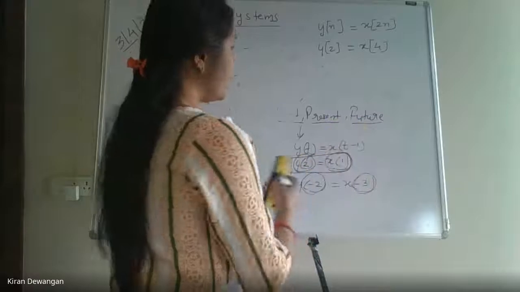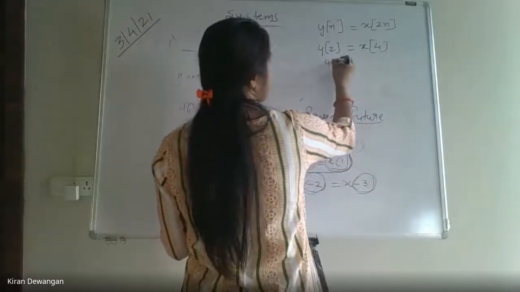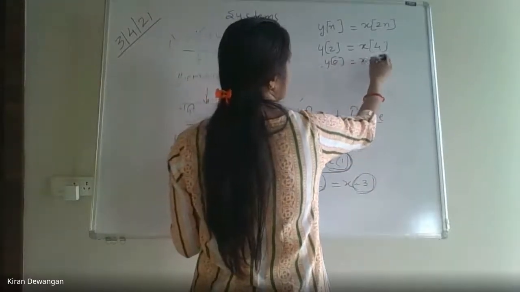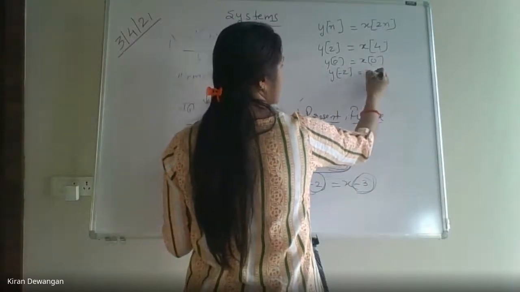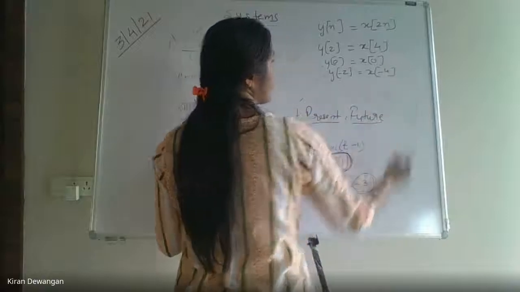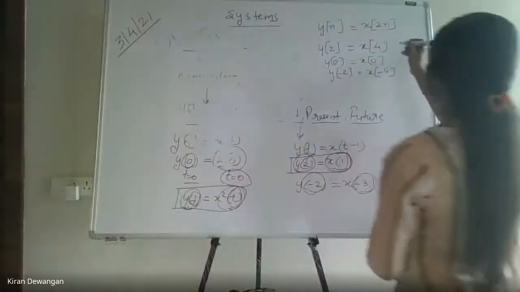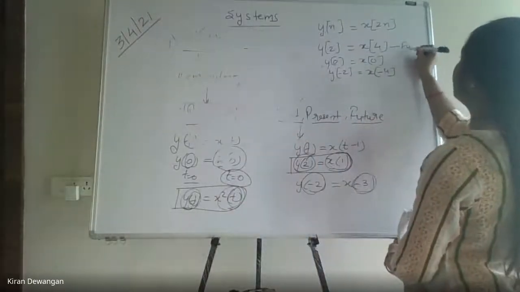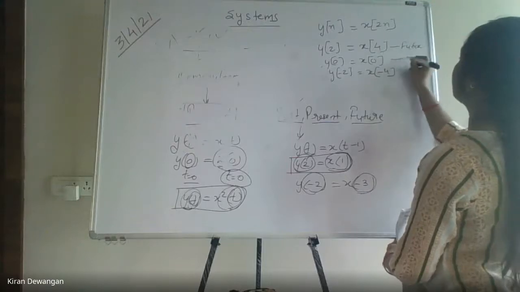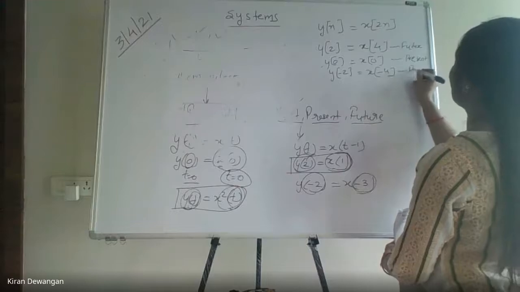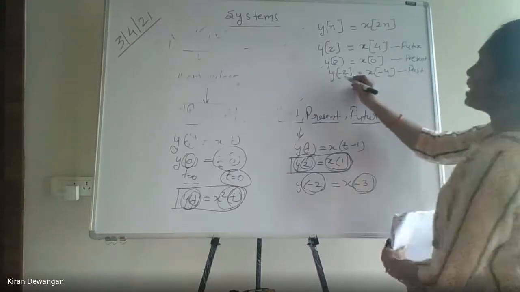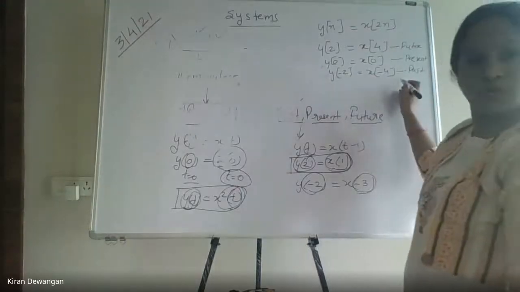Now if I write y of 0, in that case it will be x of 0. Correct? If I write y of minus 2, it will be x of minus 4. So here it depends on a future value, here on the present, and here on the past, because minus 2 comes after minus 4.